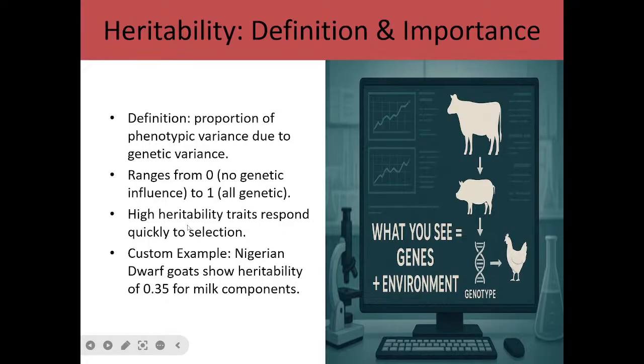Okay, high heritability traits respond quickly to selection, and just like what we have in Nigeria, Nigerian goats show a heritability of 0.35 in terms of milk production.